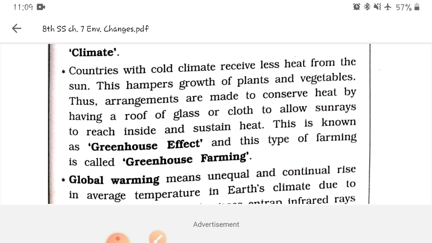What is greenhouse effect? The countries which are having a very cold climate, in those parts, the plants and vegetables do not grow very easily.